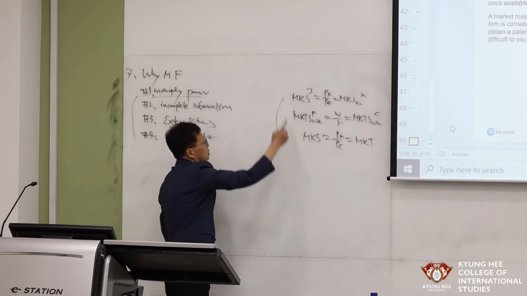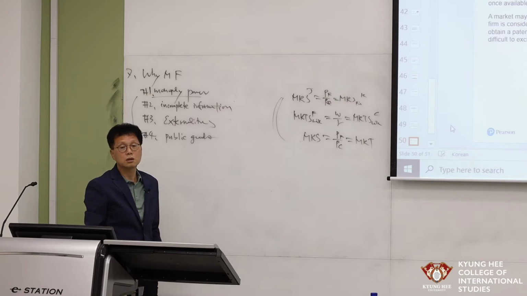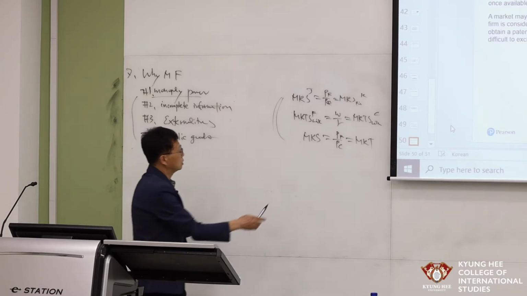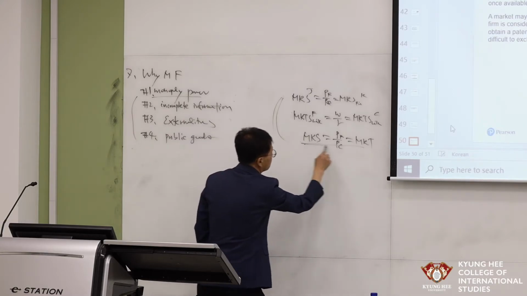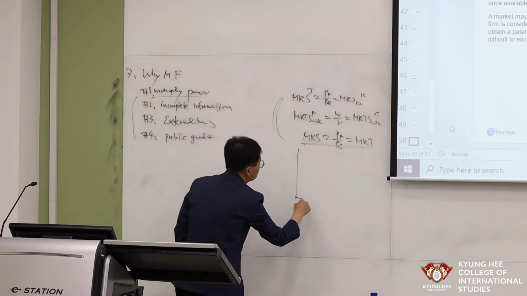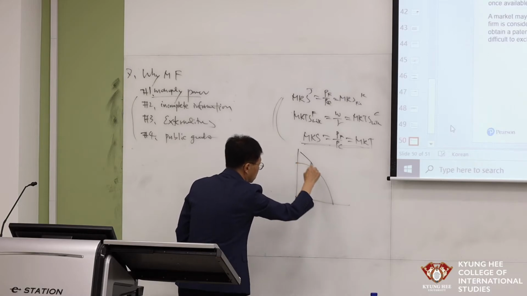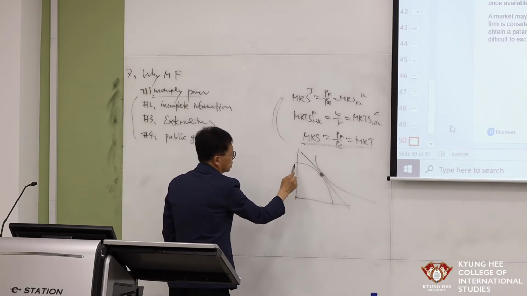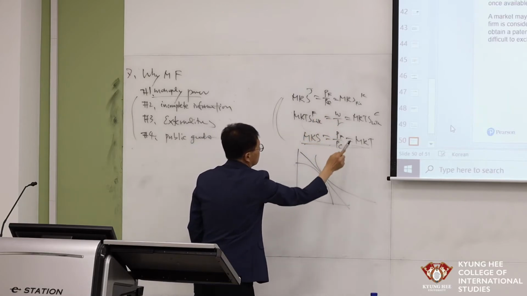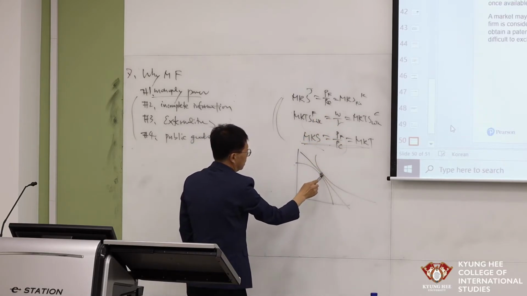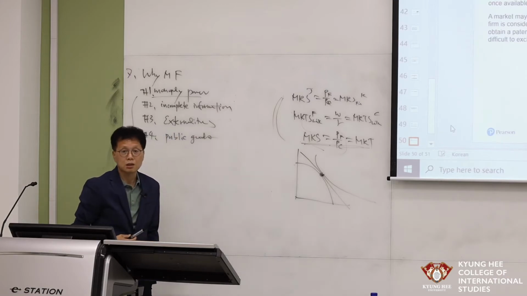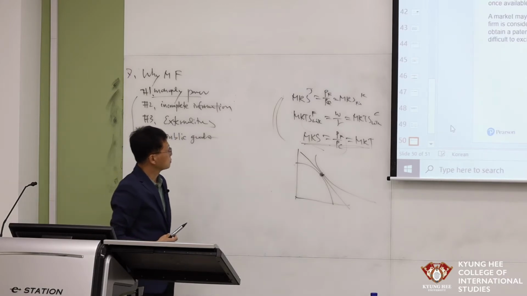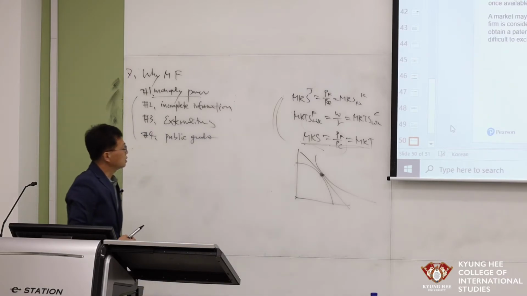So that is the conclusion of microeconomics. If we explain this using a graph, at this point this condition is satisfied.